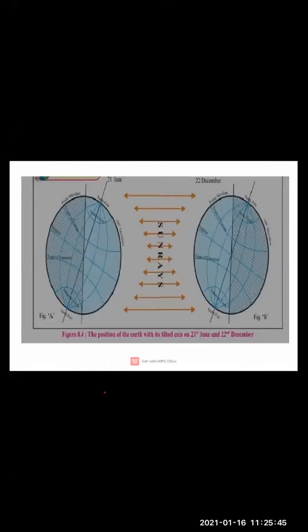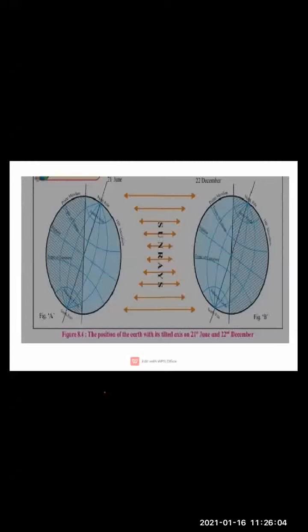Clear, children? What happens on the equator? The duration of the day and night is the same throughout the year, that is, 12 hours each. Okay, we have to keep in mind. We should never forget.